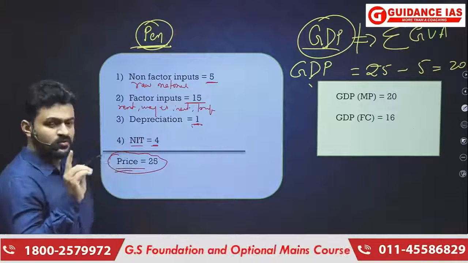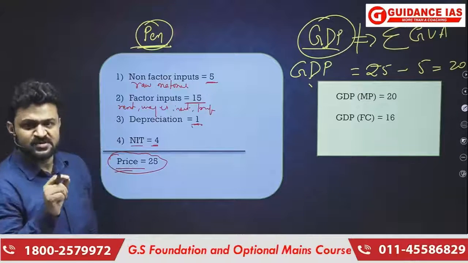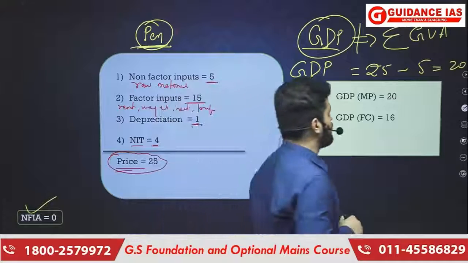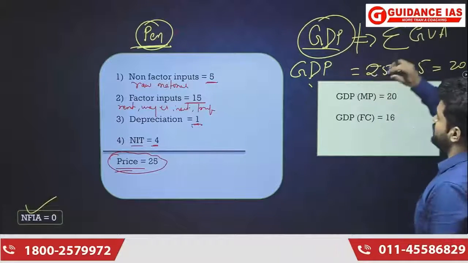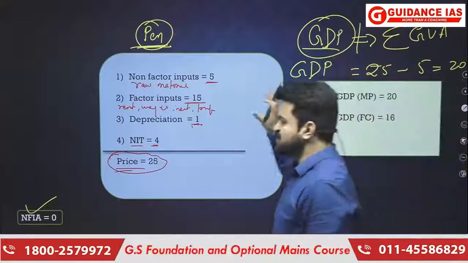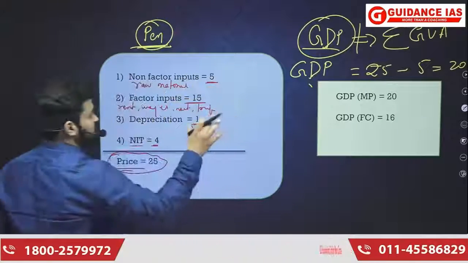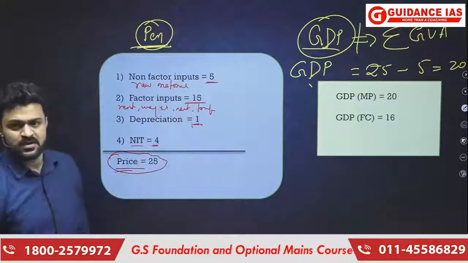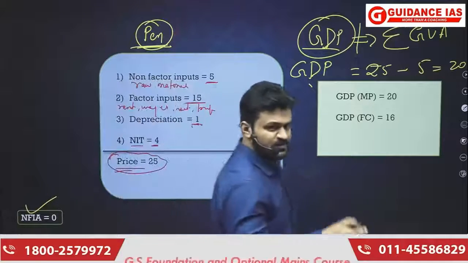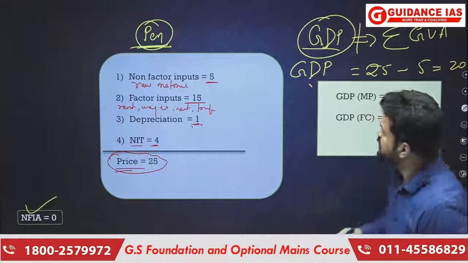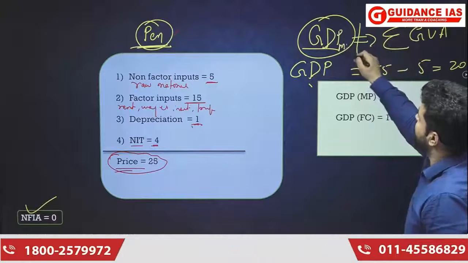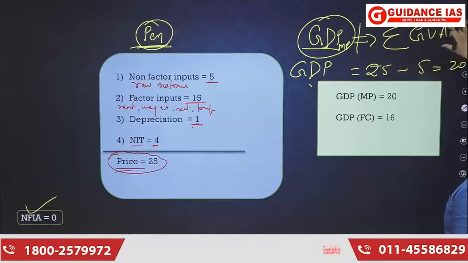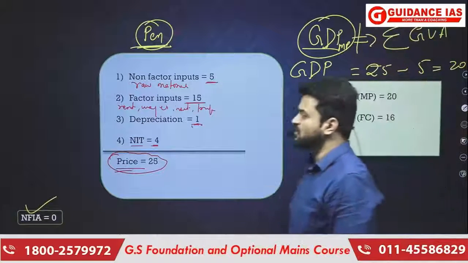So, just for your revision, I told you that GDP is the money value of all the final goods and services produced within the domestic territory of a country. But then I told you now that while we go for the calculation of GDP, we are not going to consider the value of non-factor inputs. We are actually concerned about all the value addition that has taken place in the economy, and that is why GDP at market price, you can say, is actually the summation of gross value addition that has taken place in every sector of the economy.